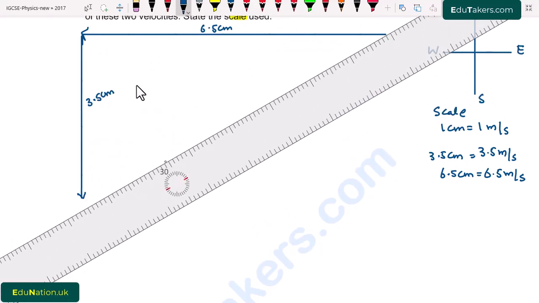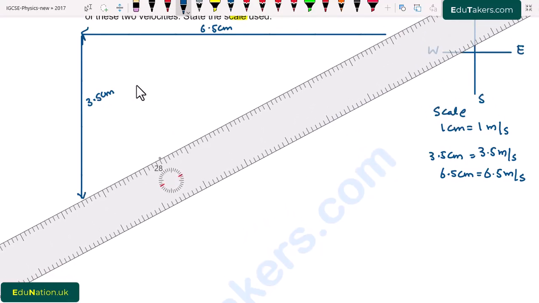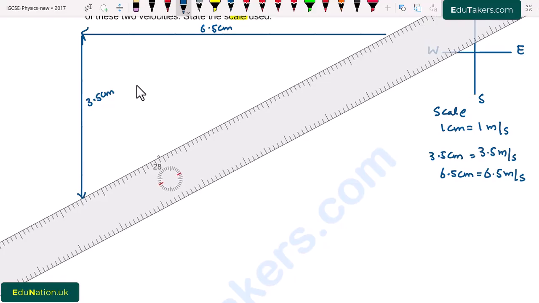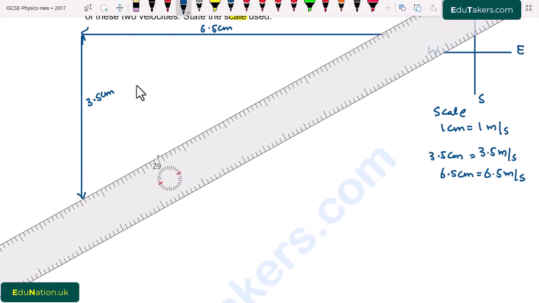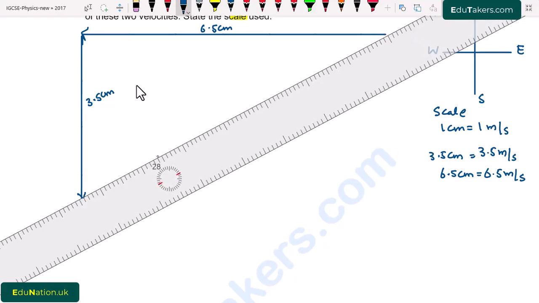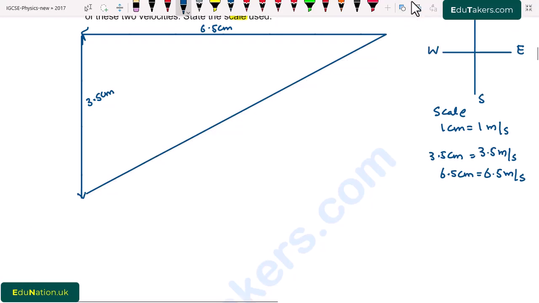It will be like this, in this direction. So this is the resultant vector R, and here is the angle.